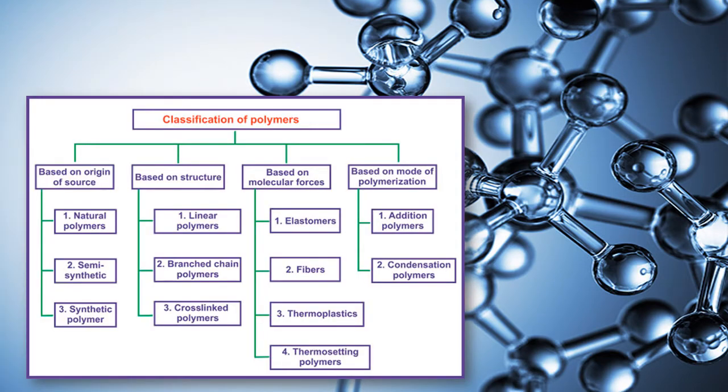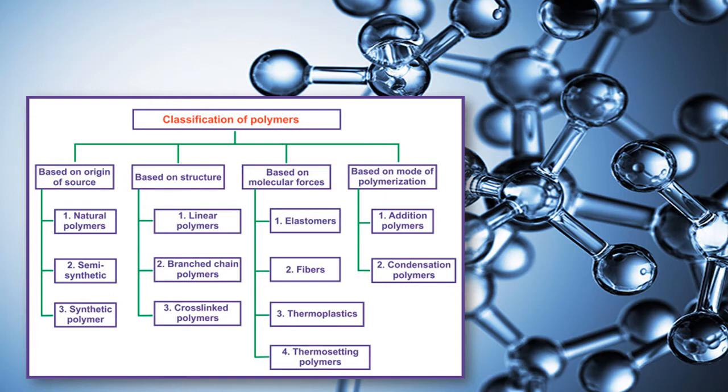Now, here we are going to see the classifications of polymers based on origin of the source, based on structure, based on molecular forces and based on modes of polymerization. When a polymer is classified on the basis of origin of source, it means they are natural, semi-synthetic or synthetic.